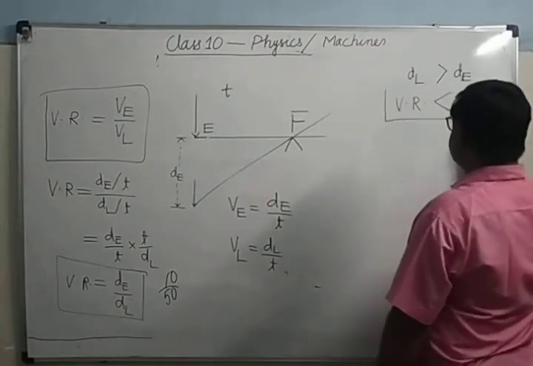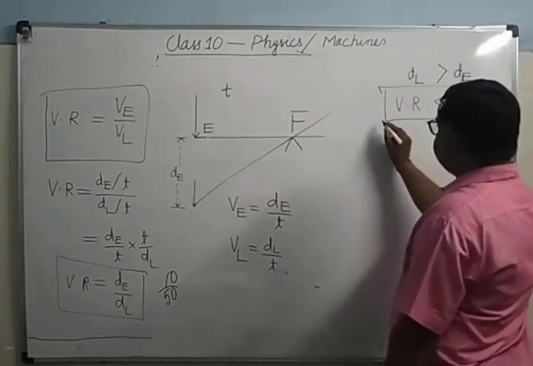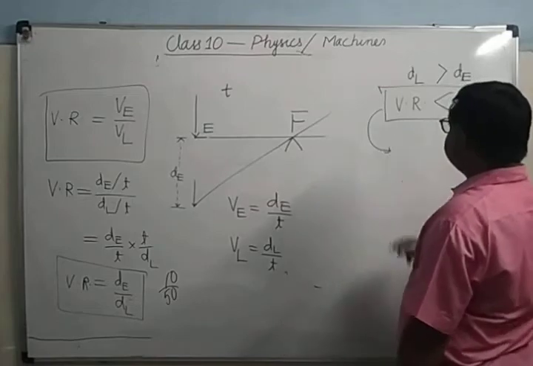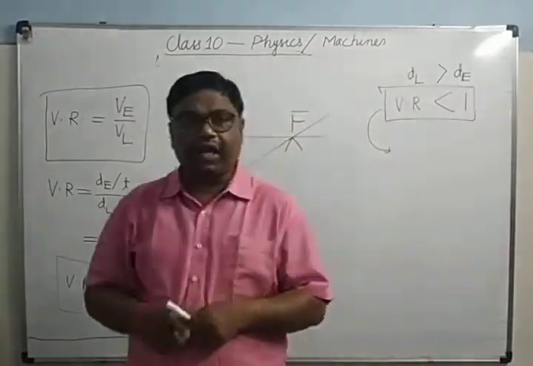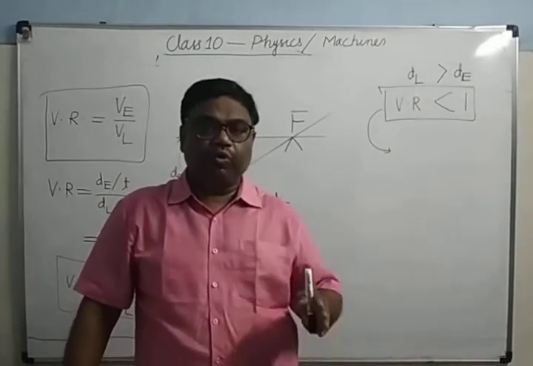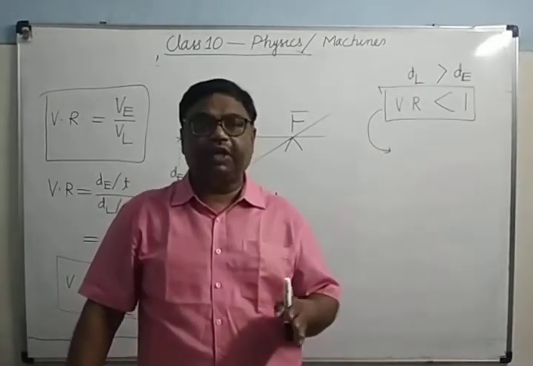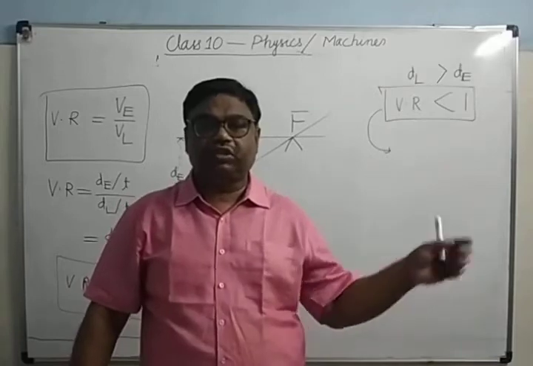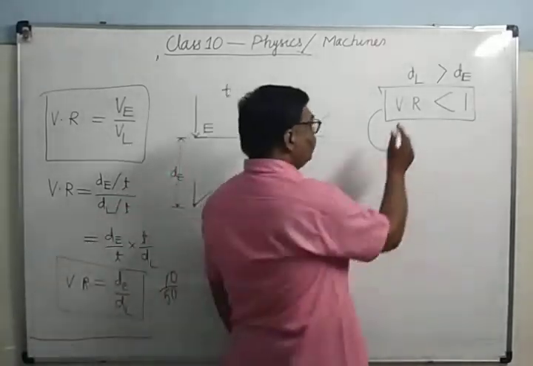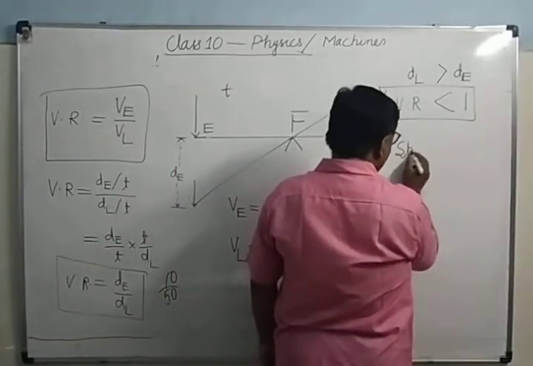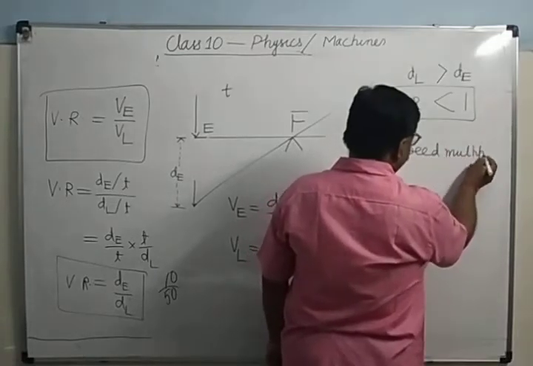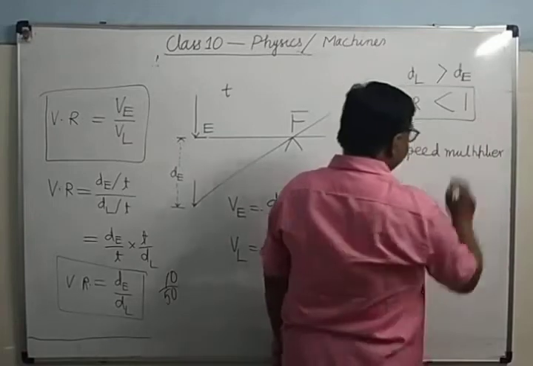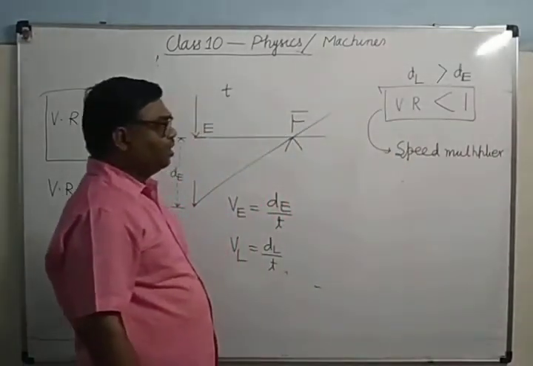If the velocity ratio is less than 1, then that machine acts as, we know that a pair of scissors acts as a force multiplier or speed multiplier. So we know a pair of scissors acts as a speed multiplier. Its velocity ratio is less than 1. So if the velocity ratio is less than 1, then that machine will be a speed multiplier.